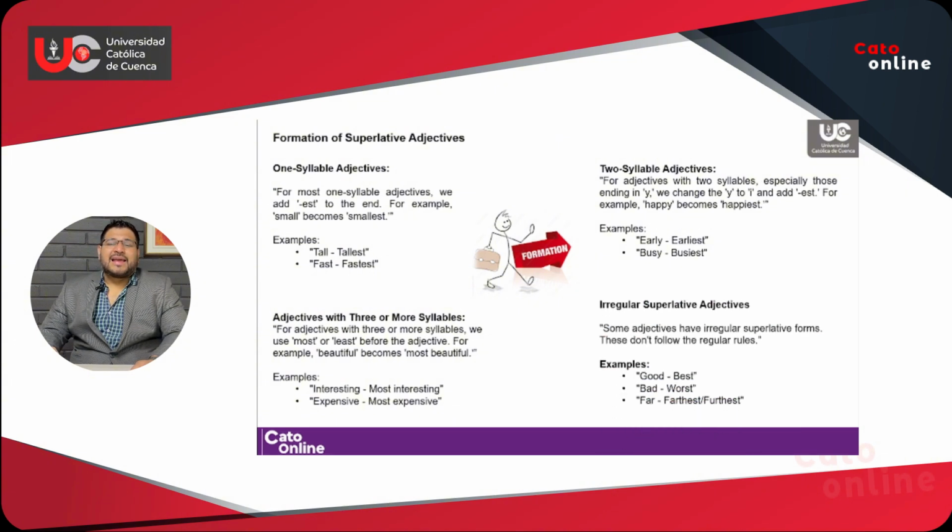And we have the last exception. We call them the irregular superlative adjectives. They are called irregular because they totally change the root of the word. For example, good becomes best, bad becomes worst, far becomes farthest. So they are irregular because they mostly change the word, unlike the other rules in which the word doesn't change.